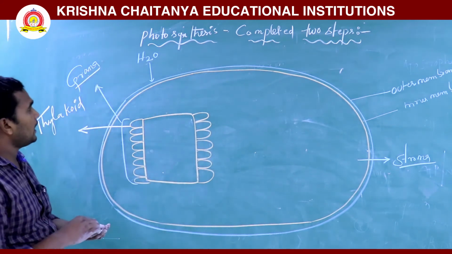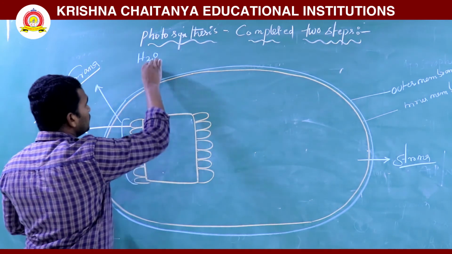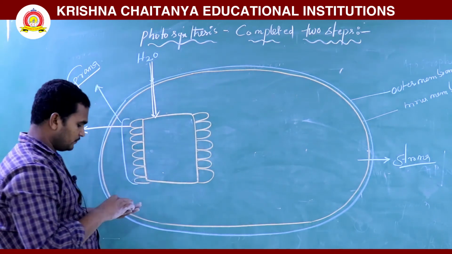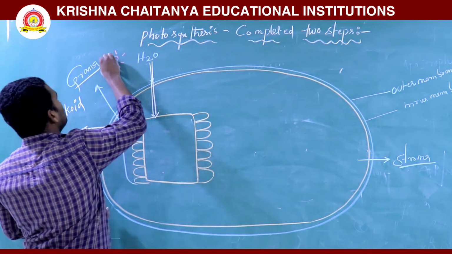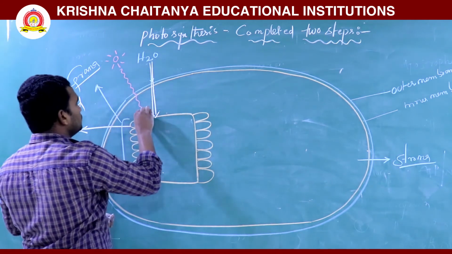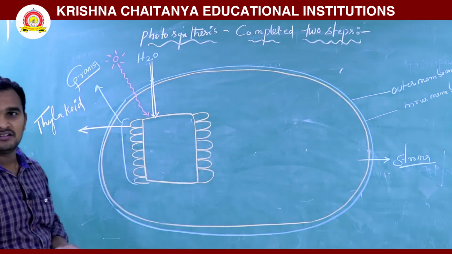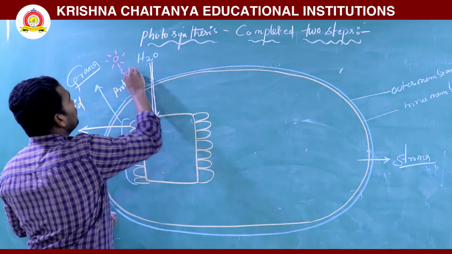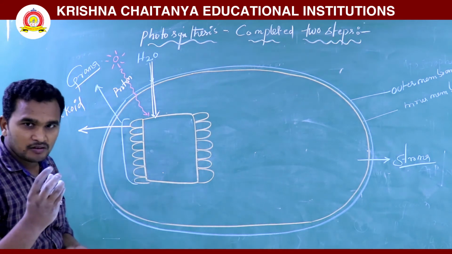Here initially, water is taken in the presence of sunlight. In the presence of light, this process utilizes light energy, in the form of photons. The photons are absorbed by chlorophyll.